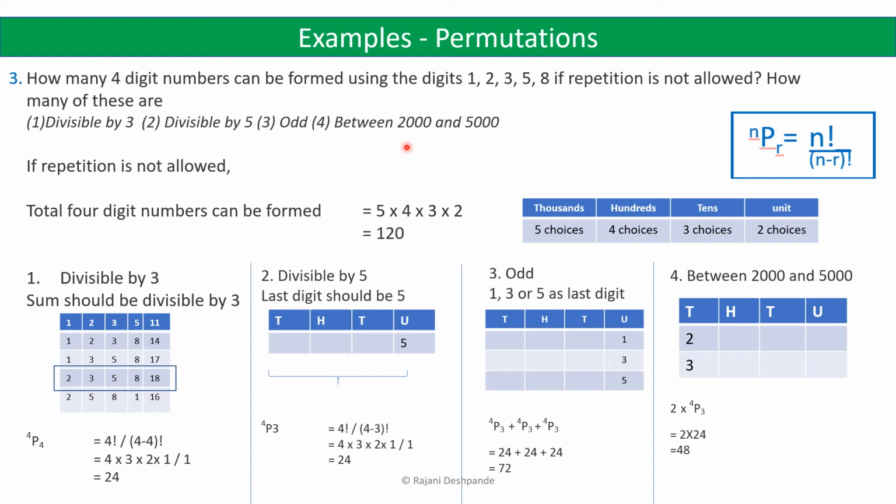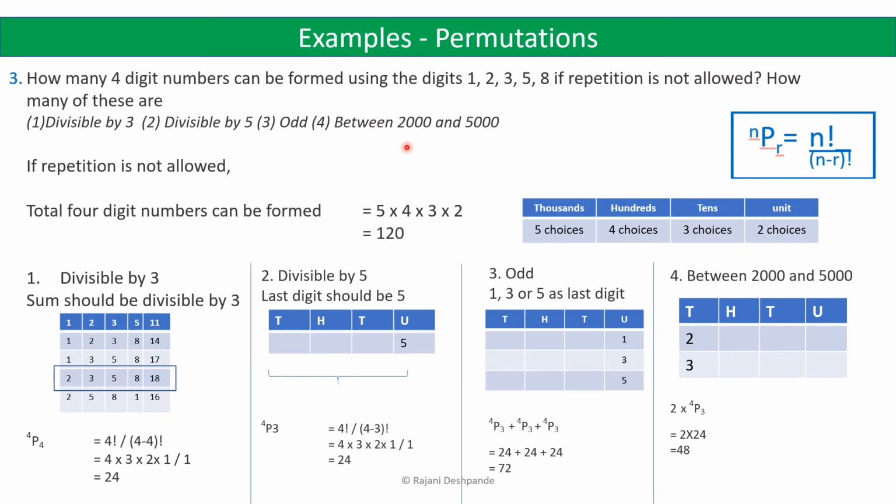It cannot have 5 in the thousands place, because if I use 5 in the thousands place, then with the other digits 1, 3, 5, 8, your number will be like 5138 or 5850, which is greater than 5000. So it does not lie between 2000 and 5000.